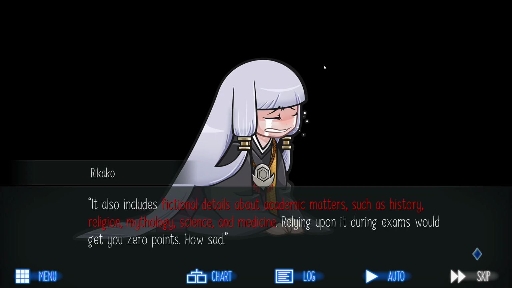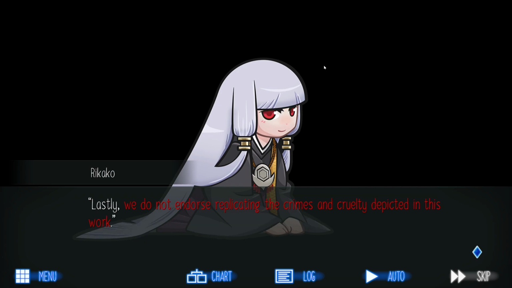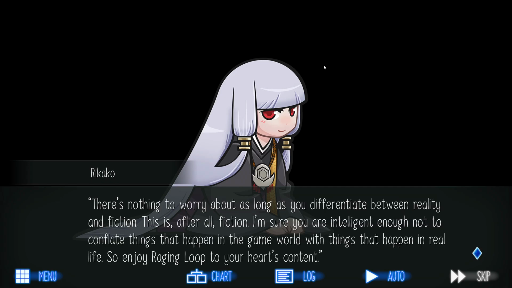It also includes fictional details about academic matters such as history, religion, mythology, science and medicine. Relying upon it during exams would get you 0 points. How sad. Lastly, we do not endorse replicating the crimes and cruelty depicted in this work. There is nothing to worry about as long as you differentiate between reality and fiction. This is, after all, fiction. I'm sure you are intelligent enough not to conflate things that happen in the game world with things that happen in real life. So enjoy Raging Loop to your heart's content.